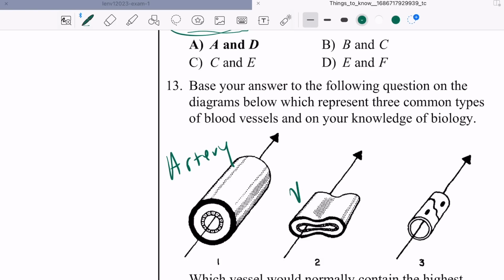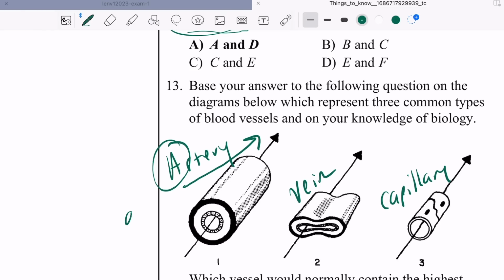Blood vessels. The largest one is the artery. The medium one is the vein. The smallest one is the capillary. The artery takes blood away from the heart. Think of artery, A, away from the heart. The vein takes blood to the heart. Capillaries is where diffusion happens.